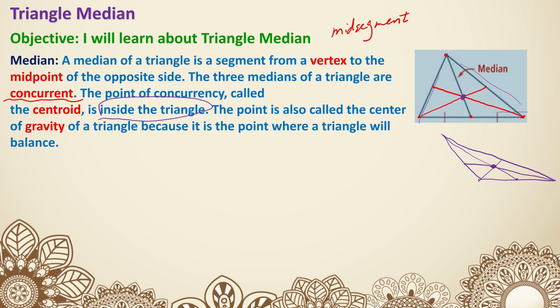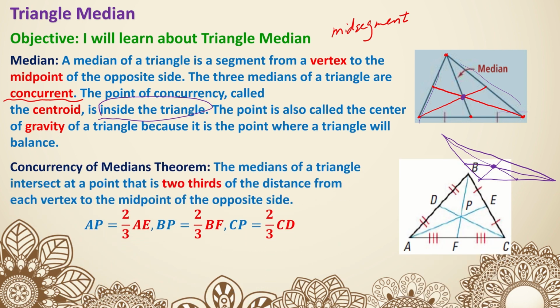Now let's talk about the relationship with segments that are cut by the median, or the centroid. Concurrency of medians theorem. The medians of a triangle intersect at a point, and again, this point is the point of concurrency, which is also called the centroid. That point is 2/3 of the distance from each vertex to the midpoint of the opposite side. So here you go. AP is 2/3 of AE.